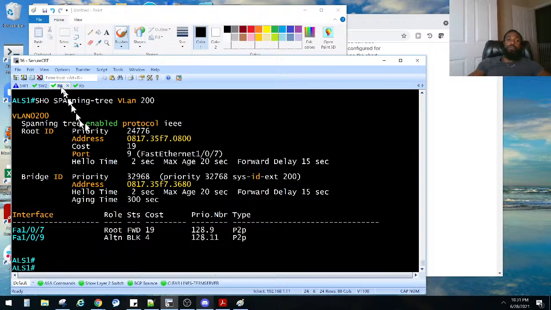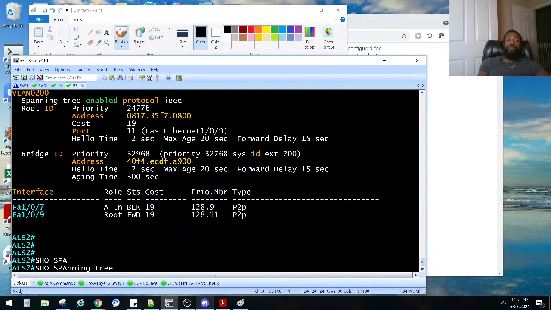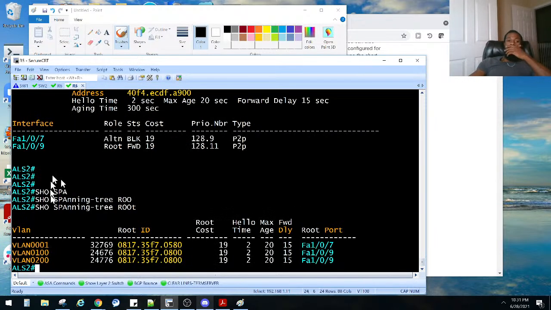on the ALS switch. So we go to ALS 2. Show span root. Right now we see the cost for 200 is lower. In VLAN 1, we didn't even touch it, so that's why it's set to the default. But he was saying set the root cost to be a little higher for those guys.